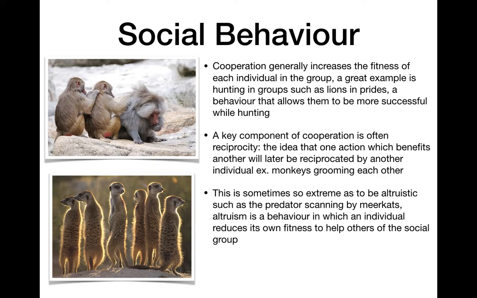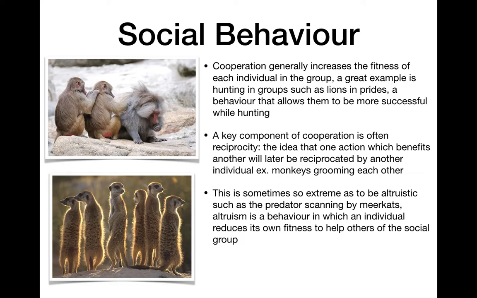Sometimes social or cooperative behaviors are so extreme, we say it's altruistic, where we're kind of self-sacrificing the individual for the group. For example, meerkats do what's called predator scanning. They can't look in all directions and they live in open plains. They work together to scan the environment looking for predators. An individual that sees a predator is going to make a call, and that sound makes it a target for that predator. So individually, that reduces its own fitness. It's more likely to get eaten by the predator because it's made that sound, but everyone else has a warning to get away. So it's reducing its own fitness.